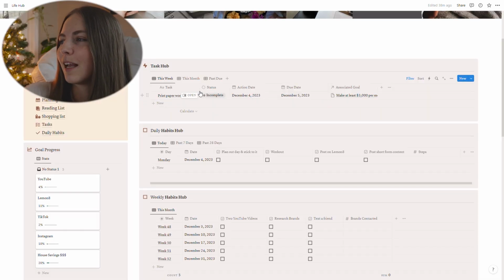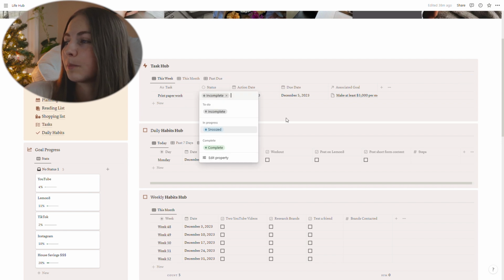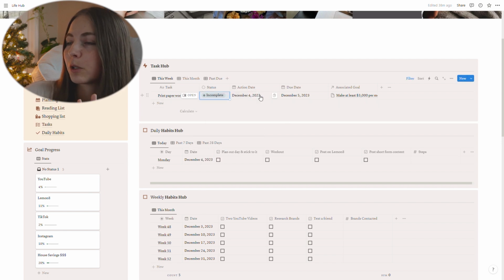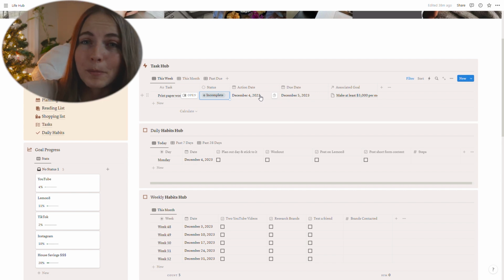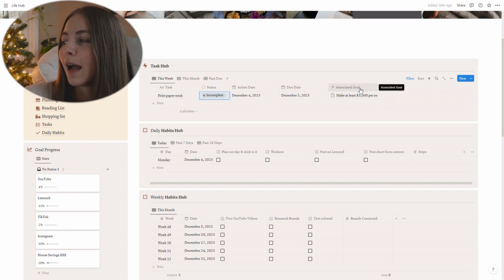But essentially here in my tasks hub, I have what's happening this week. I have my task. I have if it's incomplete or snoozed for right now or completed. I have the action date on which I'm going to actually do the thing. So this thing I'm hoping to get done today. And then I have the due date, which for this particular task is tomorrow. And then I also have the associated goals. So for this one, I have two goals that are tied into why I'm doing that particular task. And I really like having that because it keeps me focused on why I am doing the tasks that I am doing. Are they related to goals that I have in my life? And if they're not, then it makes me think about, well, why am I doing this thing?